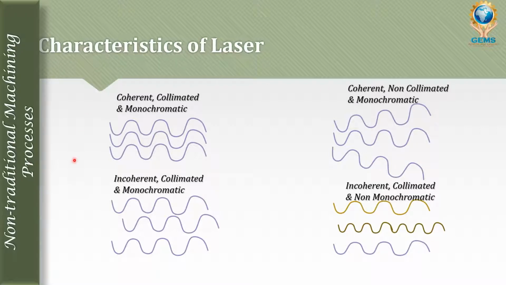When compared to all the four, laser has these characteristics: coherent, collimated and monochromatic. All the waves have the same properties and qualities, all the rays flow in a straight line in a parallel path, and all the rays are monochromatic light. It means the same single light, single color.